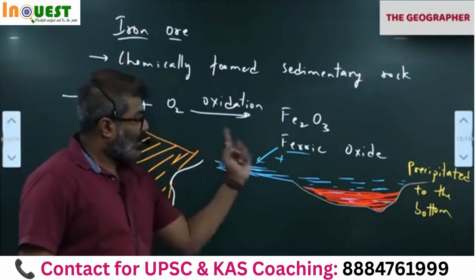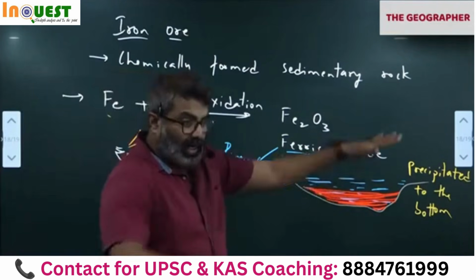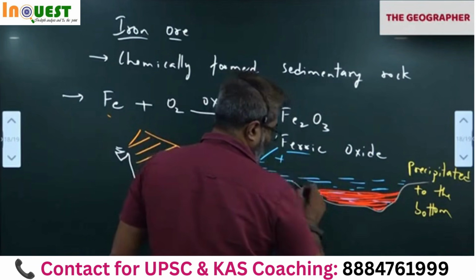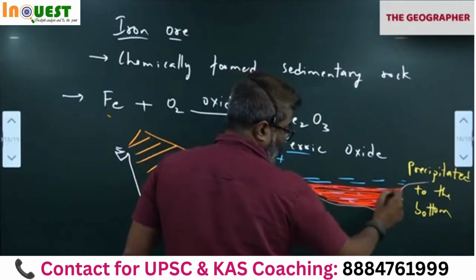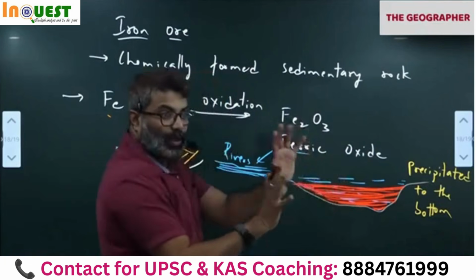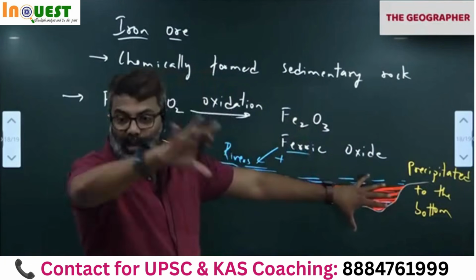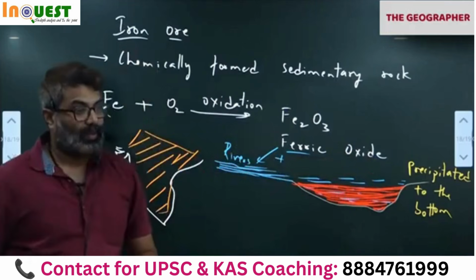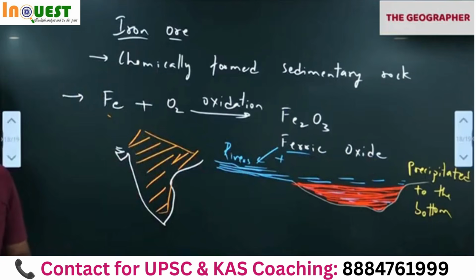First, the river should carry the ferric oxide to the depression, and then gradually all of it will settle. Where? In the water bodies. Gradually all the water will evaporate, leaving behind only this. So the ferric oxide will be in large quantity. That becomes iron ore. That's how iron ore is formed.